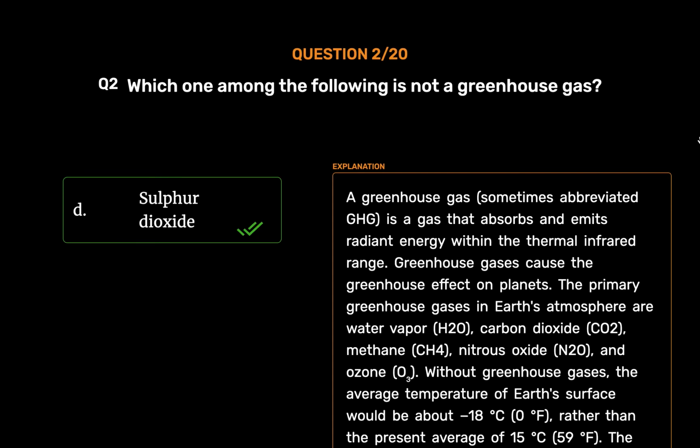ozone, O3. Without greenhouse gases, the average temperature of Earth's surface would be about -18 degrees Celsius, 0 degrees Fahrenheit, rather than the present average of 15 degrees Celsius, 59 degrees Fahrenheit. The atmospheres of Venus, Mars and Titan also contain greenhouse gases.